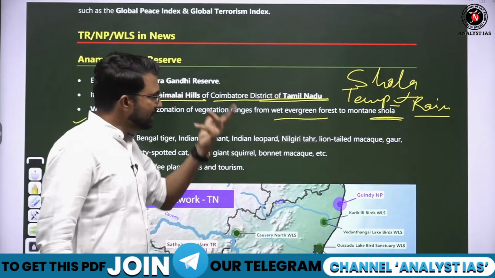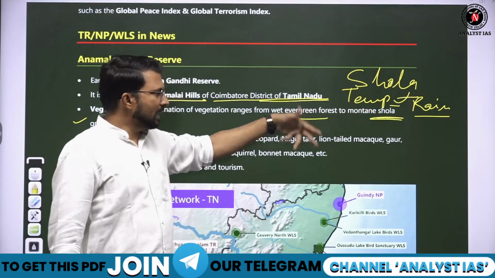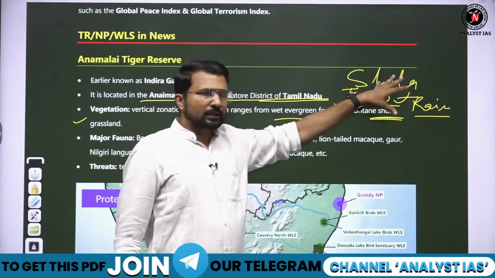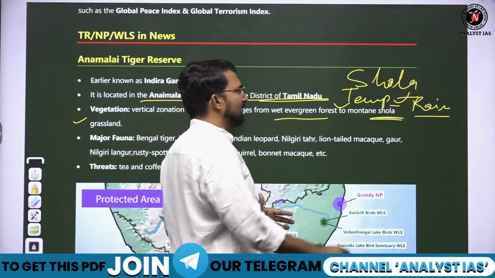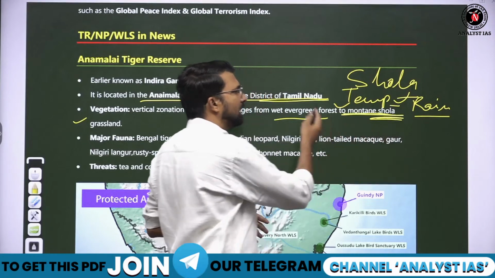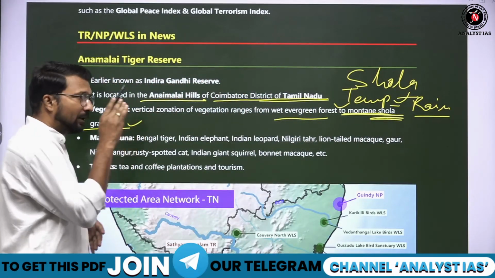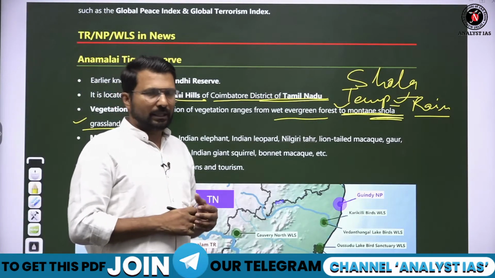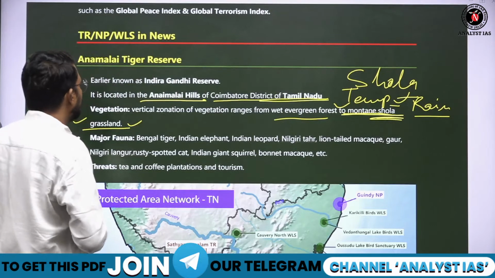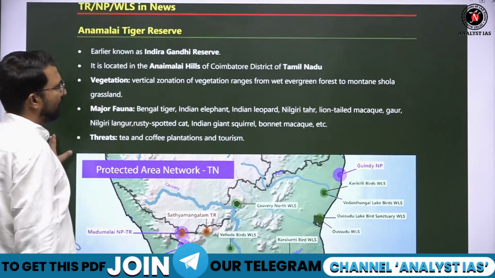So though there is a rainfall, huge rainfall, fine, less temperature, but there is no dense forest. So shola forest are basically the mountain grasslands. These sholas are the mountain grassland. They are not the rain forest. Though rain happens, यहाँ पर huge rain होती है. So here the shola forest are basically due to human activities.